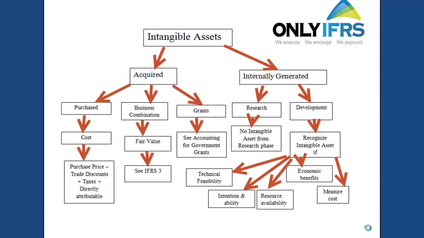If you acquire an intangible asset as part of a business combination, that means you may be acquiring other assets. In that case, you need to identify this intangible asset by looking at the definition of an intangible asset. You should be able to identify an intangible asset if you can separate it from goodwill.